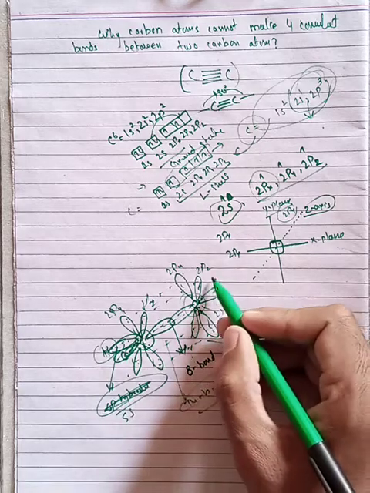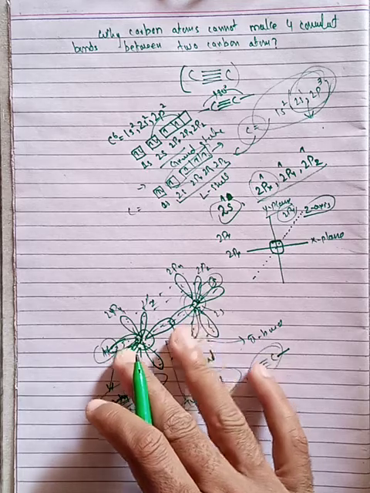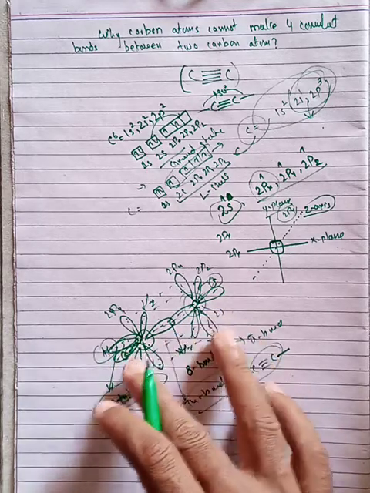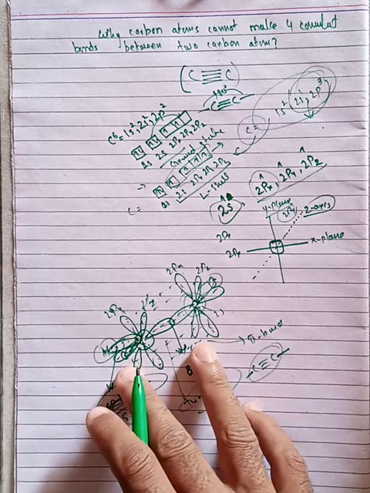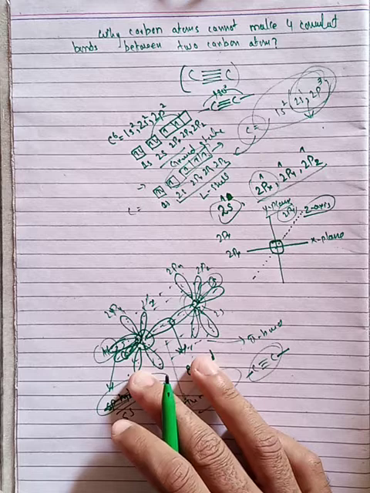So it will make a bond. So two carbons cannot make four covalent bonds; they can always make a maximum of three covalent bonds.